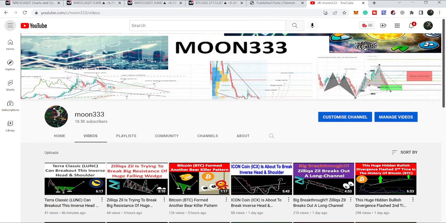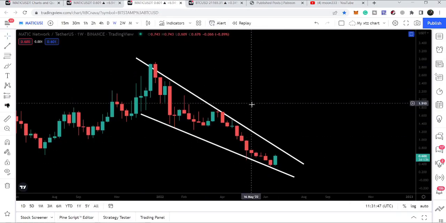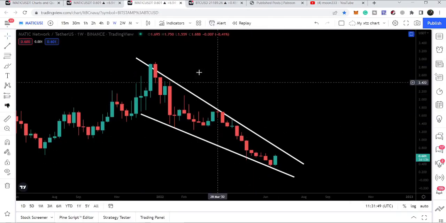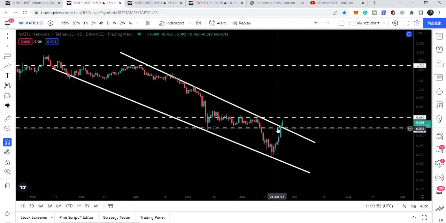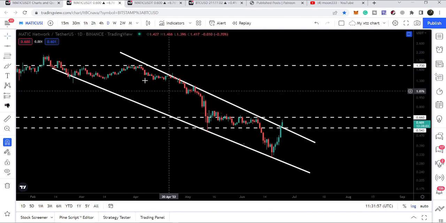Hope you're well and welcome to the new update on Polygon MATIC. In today's video, we will take a look at this very big falling wedge pattern, and I also want to show you how Polygon has broken out this downtrend line resistance. That is the resistance, in fact, of this down channel.